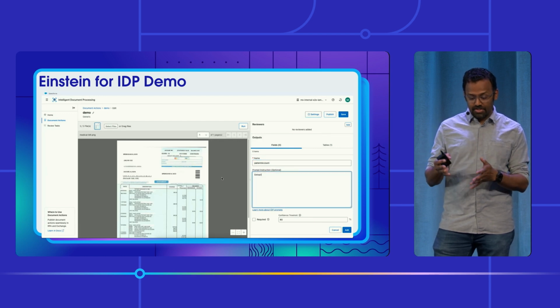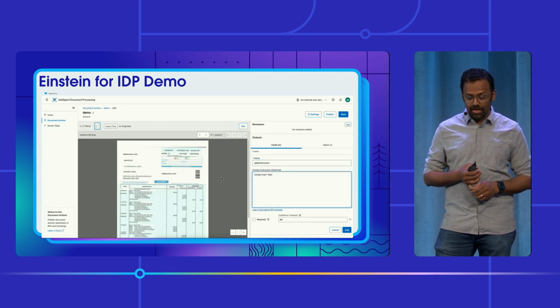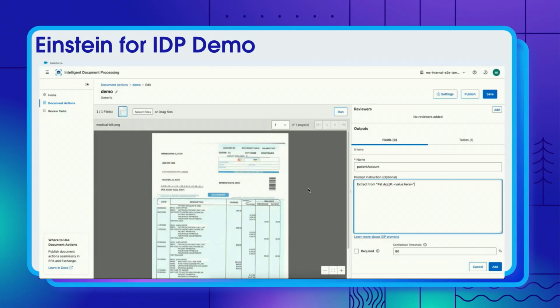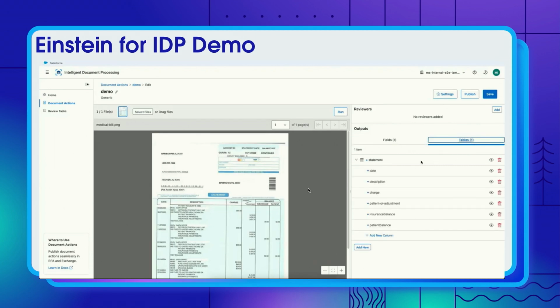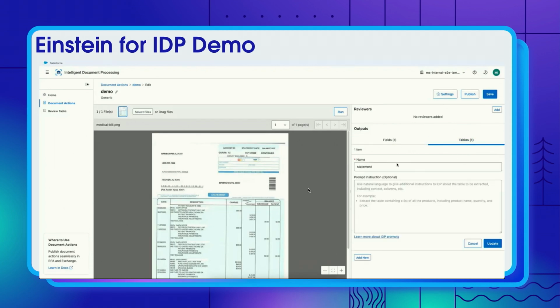On the right-hand side, you can see that I'm extracting a field called patient account, and I'm giving a simple prompt in the format that I would expect the extraction to be in. I can also give an example to it. Once you give the example, it knows that the name is patient account and has a hint on how to extract it. You can also extract tables.